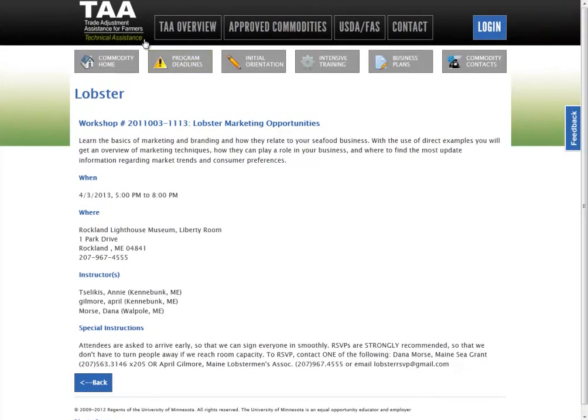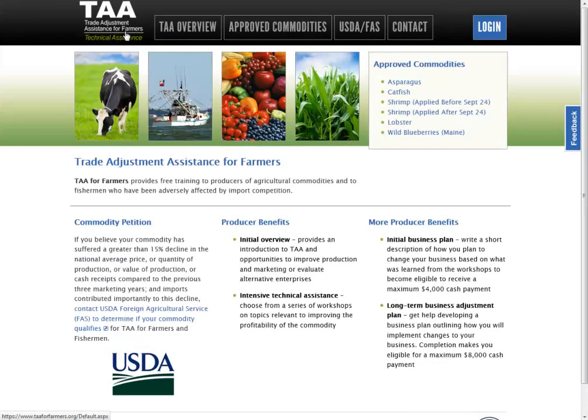So we're going to go back to the front page here, and now we're going to step through an example of logging in and getting you through to take the intensive training and to complete the rest of your training. The TAA for Farmers page is really a one-stop for all the information that you need in regards to the TAA for Farmers program.